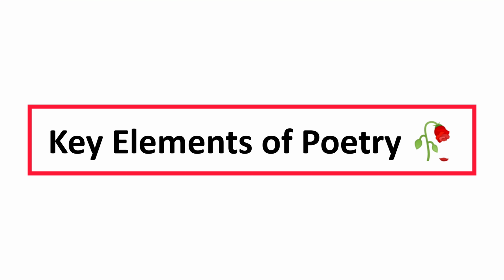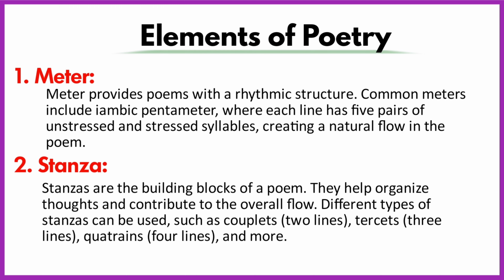Let's talk about key elements of poetry. Number 1. Meter. Meter provides poems with a rhythmic structure. Common meters include iambic pentameter, where each line has 5 pairs of unstressed and stressed syllables, creating a natural flow in the poem.